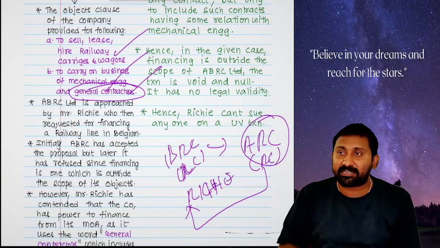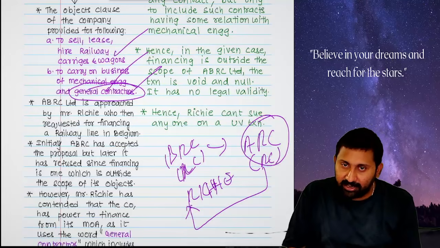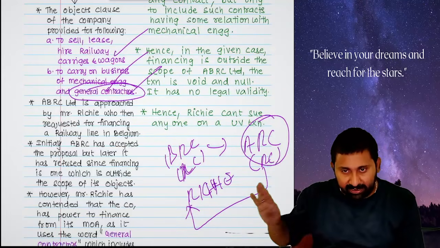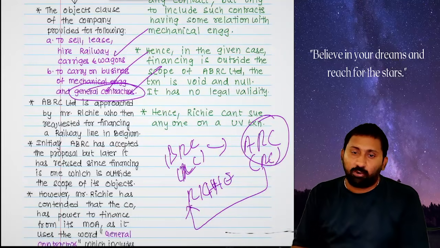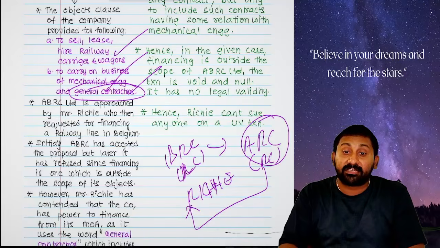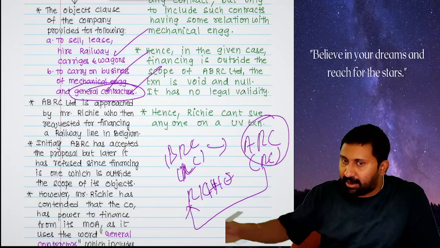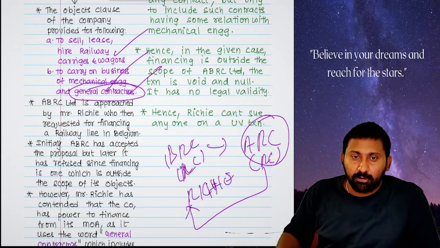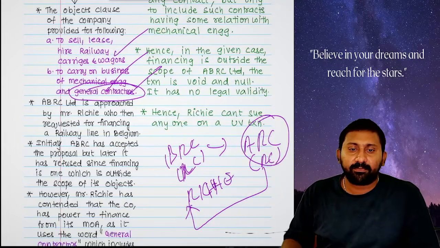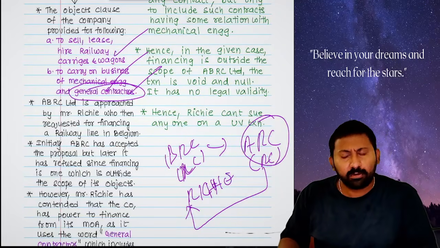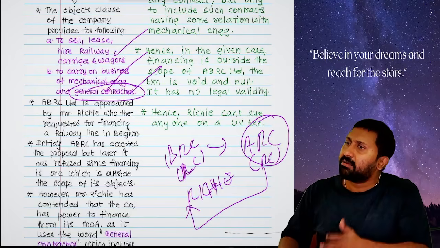ARC went to BRC and said, BRC, I'm very sorry. What you said is wrong as per my legal advisor. We can't give the loan. Ritchie said, how can you do like that? We made all the arrangements believing you. I will go to the court and sue you. ARC said, it's okay, go and sue. Who will win? We will also see. They went to court.